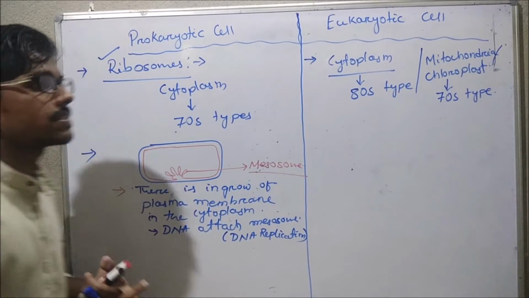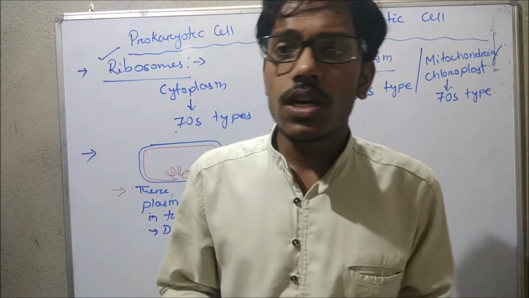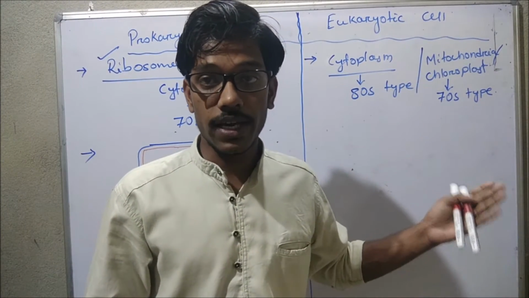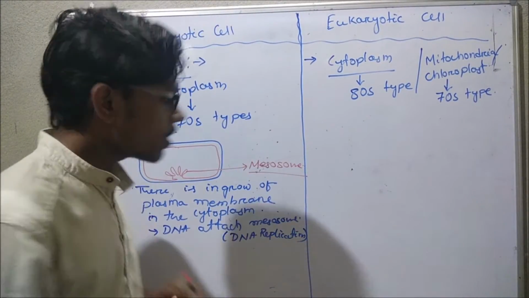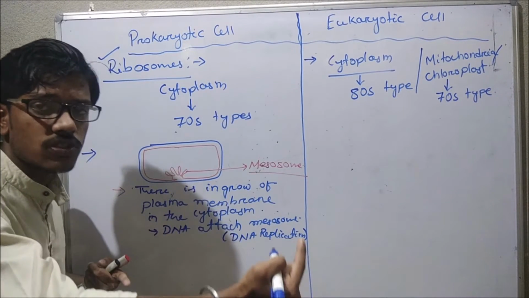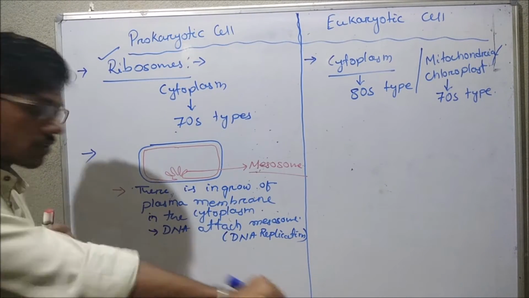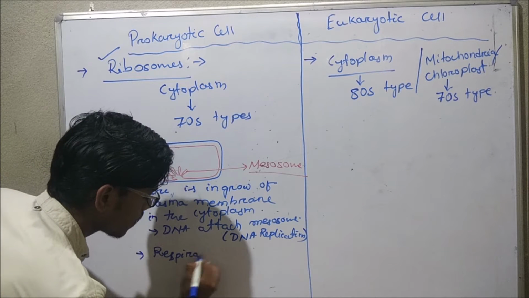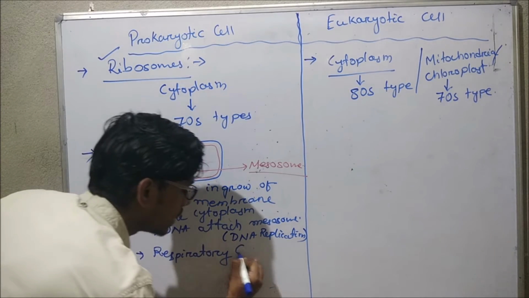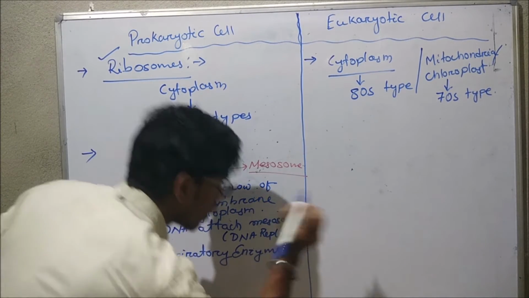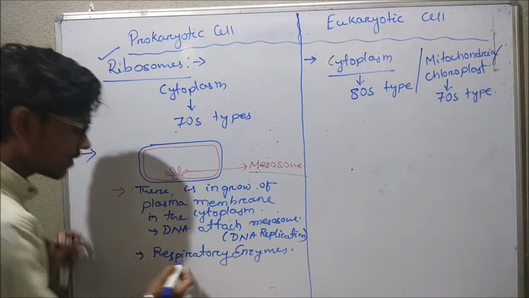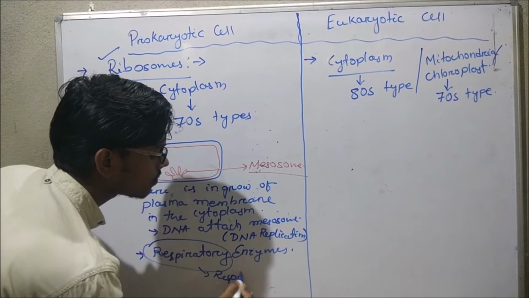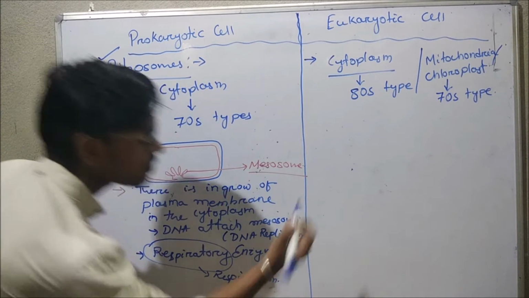As well, some workers found some types of respiratory enzymes in the mesosomes. Respiratory enzymes are present in the mesosome, thus it will help in the process of respiration.